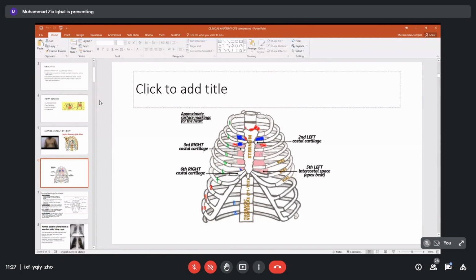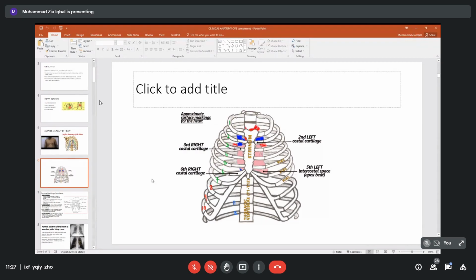Make a convex line over here, the right border. We take the first point, the sixth costal cartilage, and go to the apex beat. Join these two for the inferior border. Join these two points with a convex line for the left border. So this is again the marking of our heart in a living person.